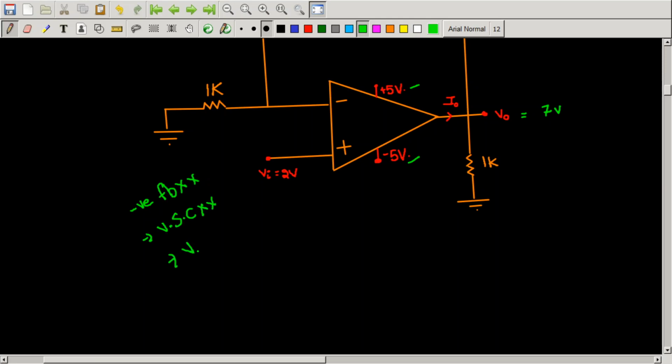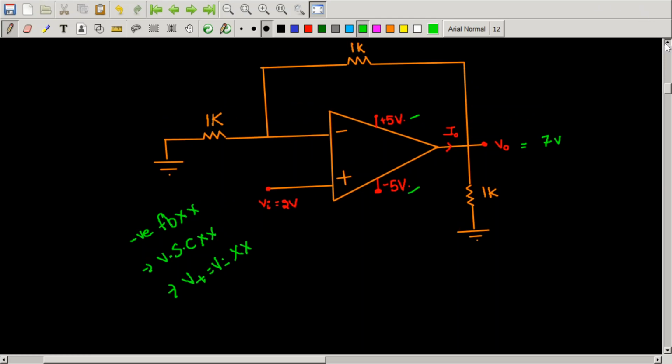That is, the V plus voltage will not be equal to V minus voltage. The only thing you can do in this circumstance is, because the output you got is greater than the positive power supply voltage, you should restrict your output voltage to the positive power supply voltage.